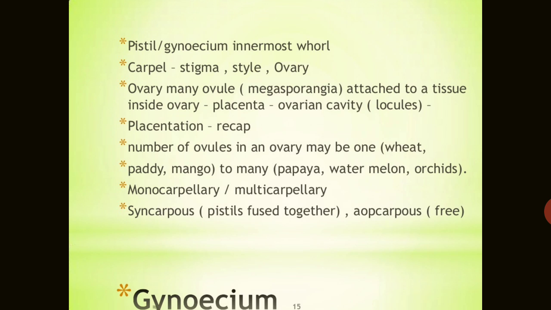And the ovary has many ovules, that is megasporangia, attached to a tissue inside the ovary. The attachment is known as the placenta, and the ovarian cavity is known as the locule. We will see the presentation later on. The number of ovules in an ovary may be one, as in wheat, paddy and mango, or many, as in papaya, watermelon and orchids also. The ovary is sometimes monocarpellary, sometimes bicarpellary, and sometimes multicarpellary.